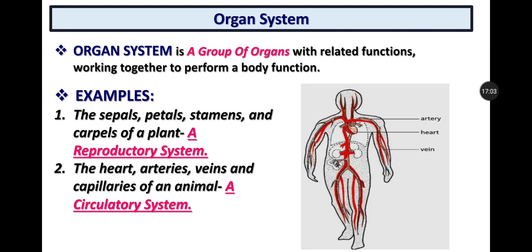Our stomach, esophagus, mouth and intestine form our digestive system. Like that, our brain, our spinal cord, and the neurons, the cells present in our brain and spinal cord, form our nervous system.